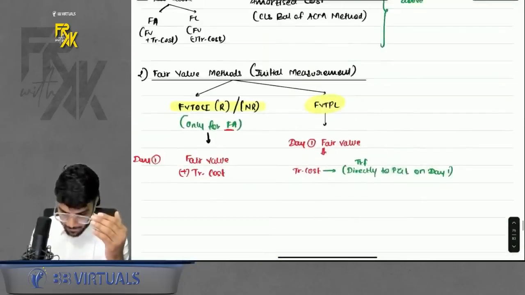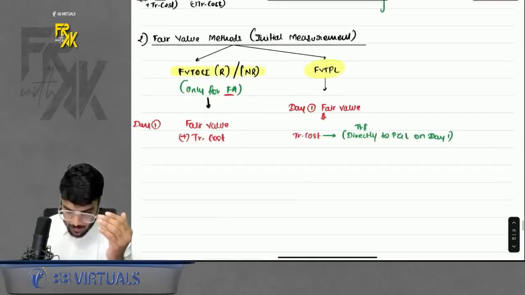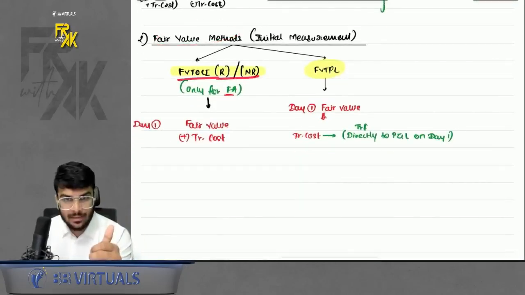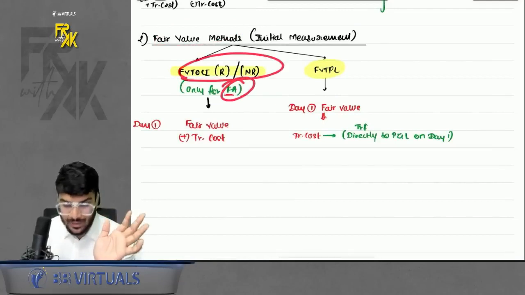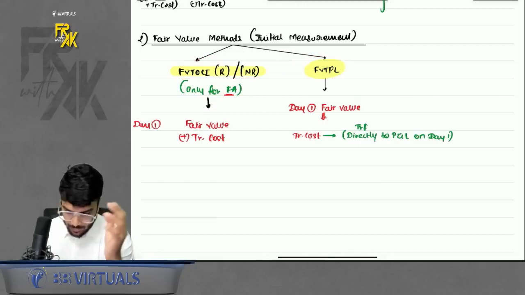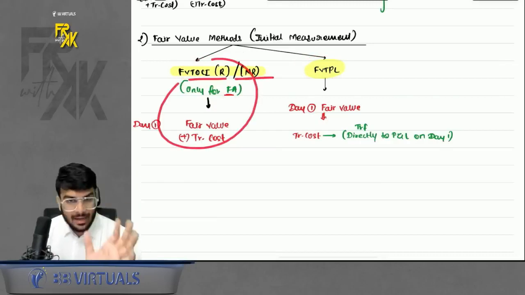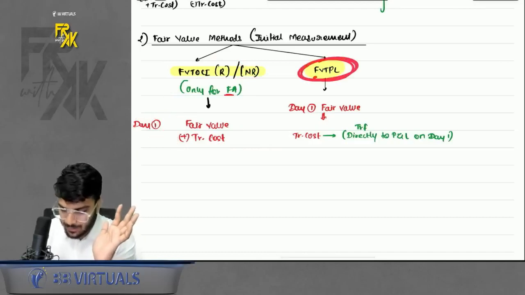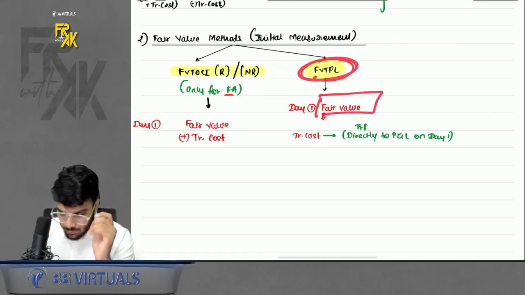Let's proceed now. What about other methods? Fair value method. Now we have more methods left, that is FVTOCI, RNR. These methods are only there in financial assets. FVTPL is there in both financial assets and financial liabilities, right? In FVTOCI, RNR also, on day 1 you record fair value plus TC. But if it is FVTPL, you only record fair value. So what about TC?